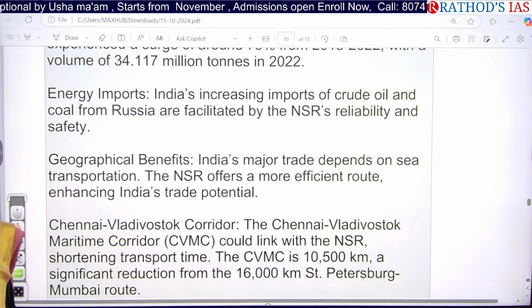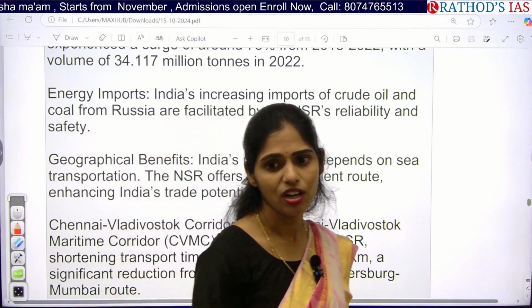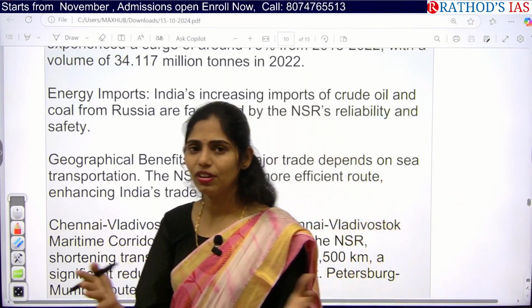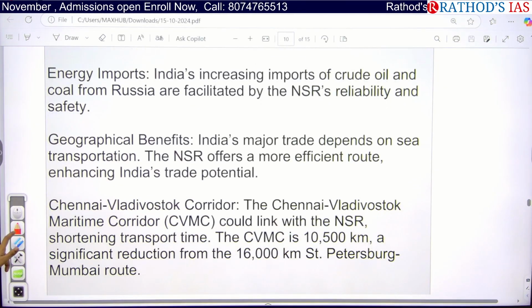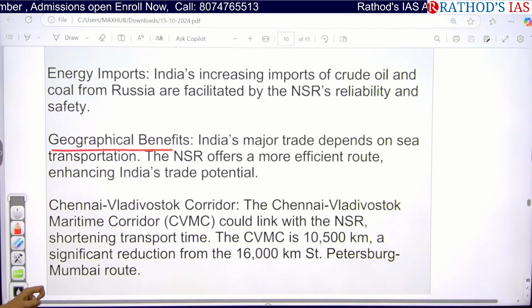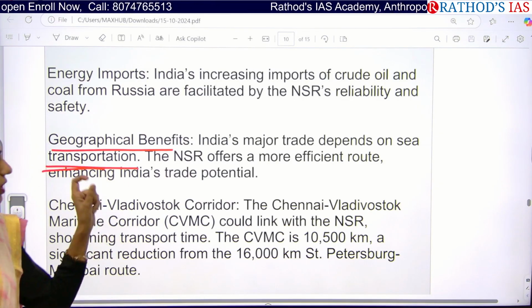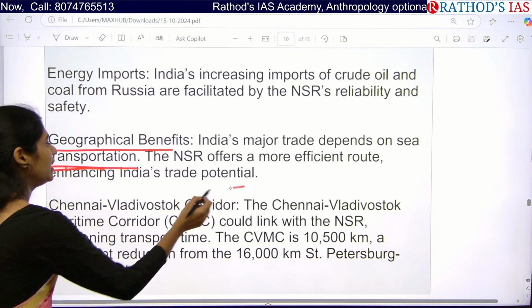And next, one more issue here in the Indian Ocean region is piracy from Iran. We don't know when the piracy will happen, whenever these people will be attacking our Indian ships. And even geographical benefits we are having. India's major trade depends upon sea transportation, and this Northern Sea Route is a more efficient route which will enhance India's trade potential as well.